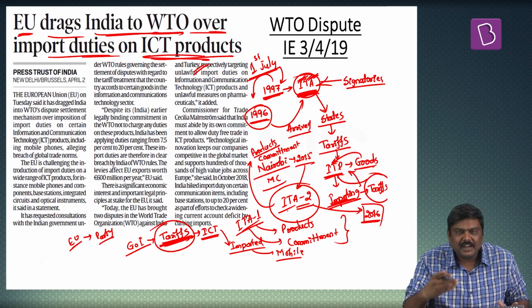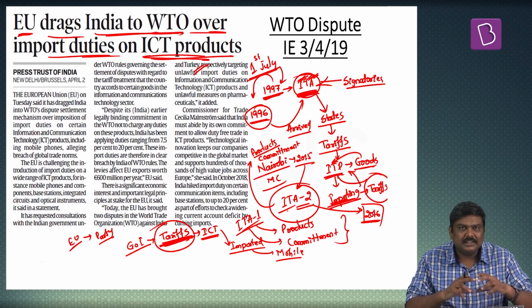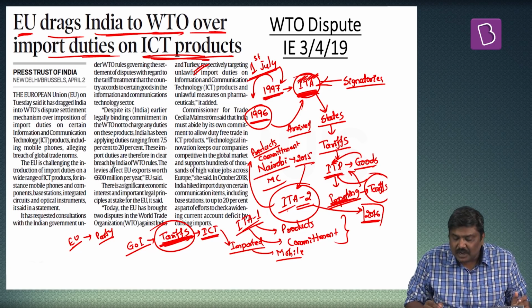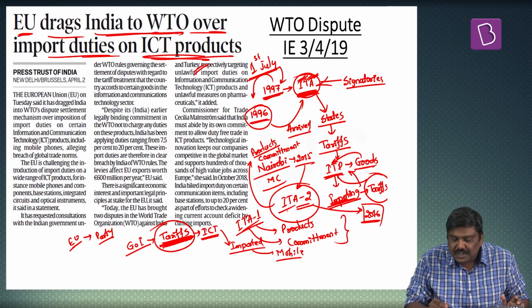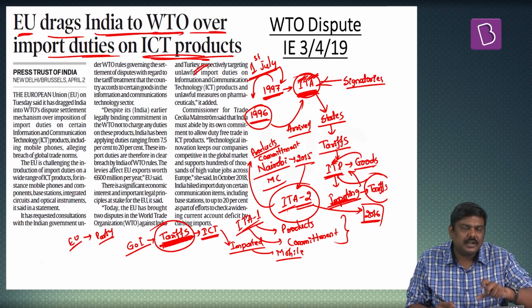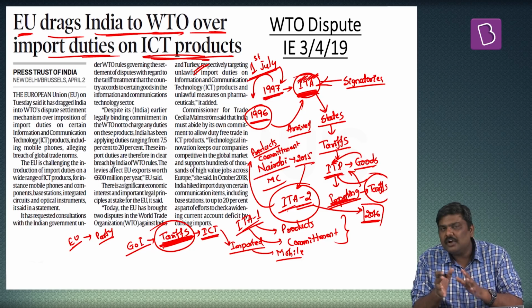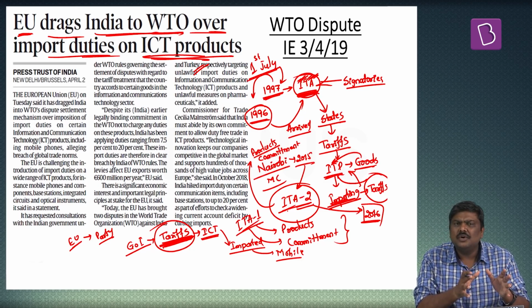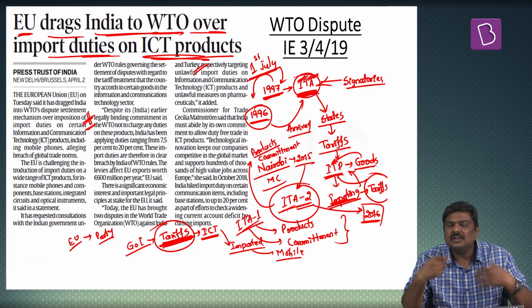On the side of the Indian government, the arguments are simple. One, they are stating that the type of products covered in this tariff imposition are not mentioned in ITA 2. And second, they are doing it to protect the domestic manufacturing sector. So this is the argument of the Government of India. But having said so, what will happen once this dispute has been raised under WTO?